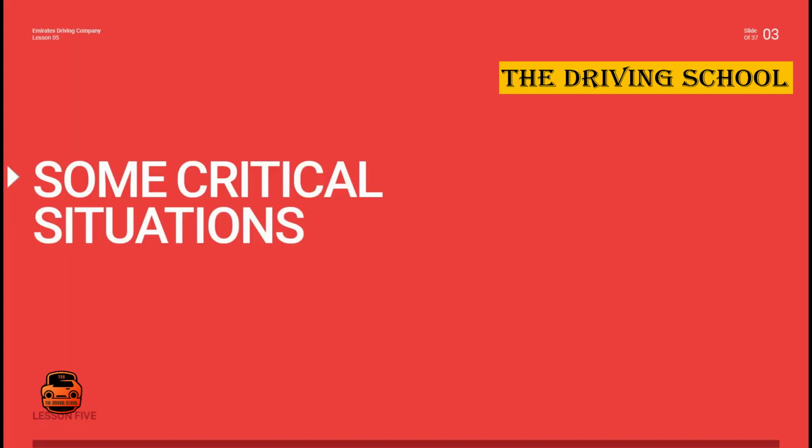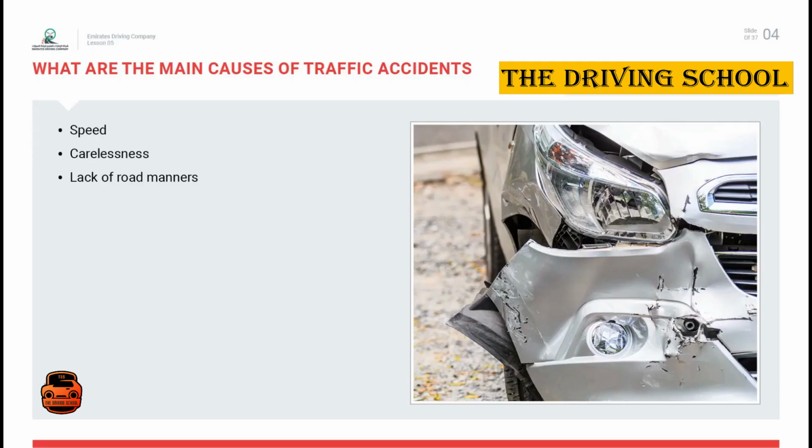Some critical situations. In UAE the roads are smooth, and the vehicles are also in very good condition, but still accidents are happening in numbers. Most of the accidents take place due to the immature behavior of drivers. The drivers are responsible for most of the road traffic accidents. What are the main causes of traffic accidents?